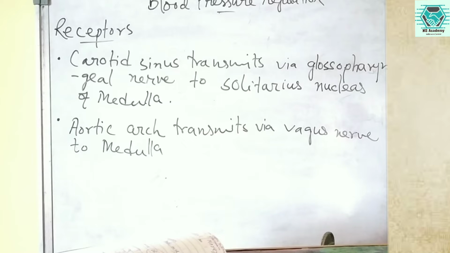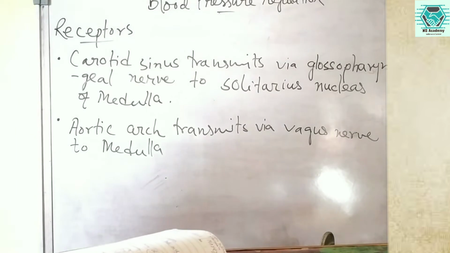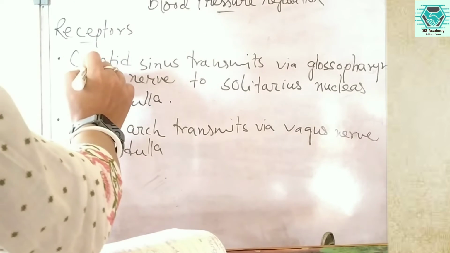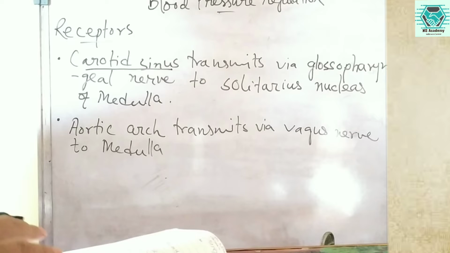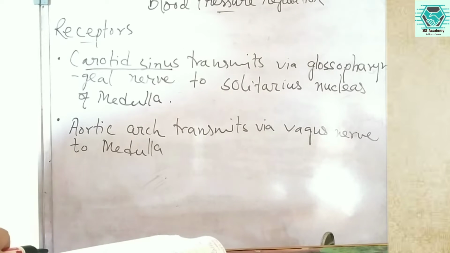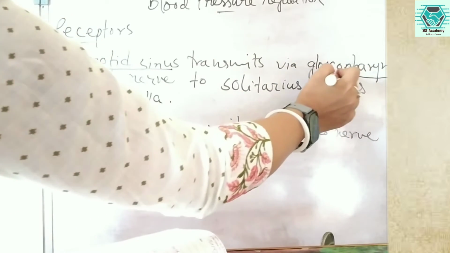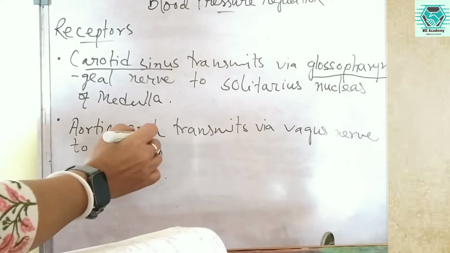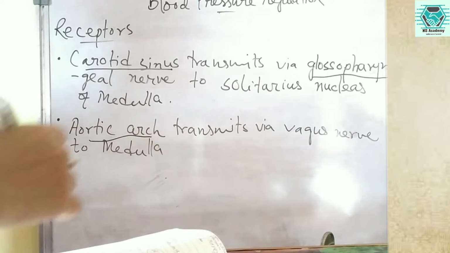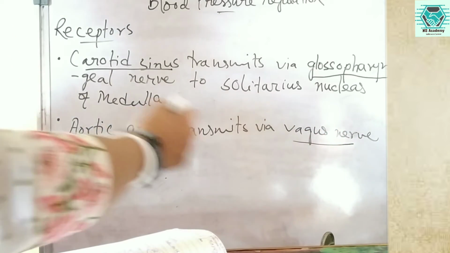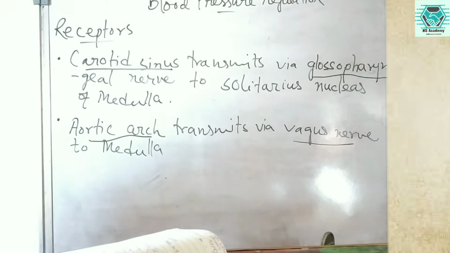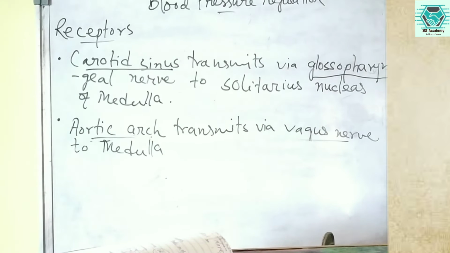So the receptor carotid sinus transmits via the glossopharyngeal nerve to the nucleus solitarius of the medulla, and this receptor, the carotid sinus, responds to the decrease of the blood pressure as well as the increase of blood pressure. Whereas the aortic arch, which is another receptor, transmits via the vagus nerve to the medulla, and it only responds to the increase in the blood pressure.